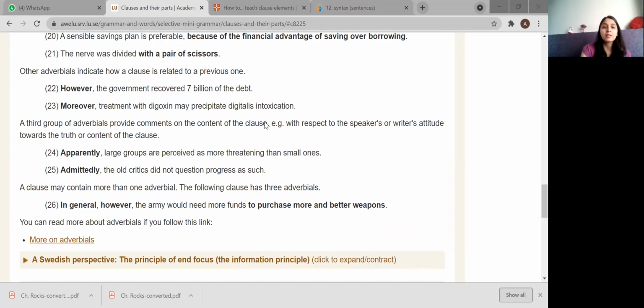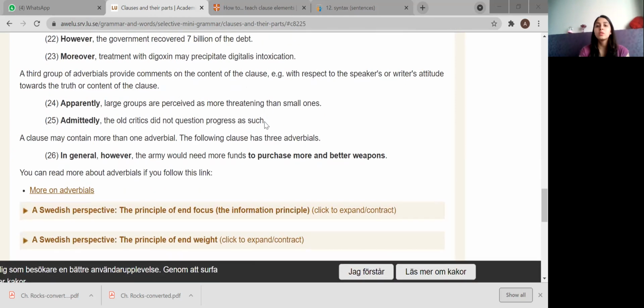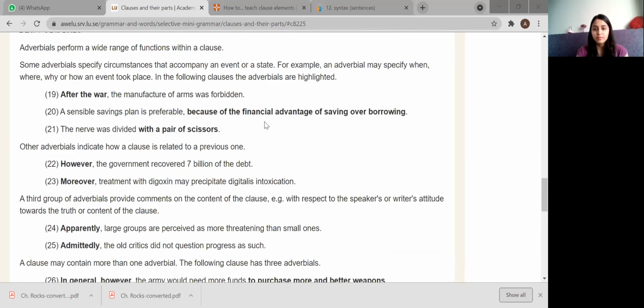So in general, apparently, admittedly, that becomes your third category of adverbial. Now, however, is your second category, which relates to the previous one. And then the last one gives you some reason, like because, or with what thing it is done. So here it gives you to purchase more and better weapons. So this became your adverbials.